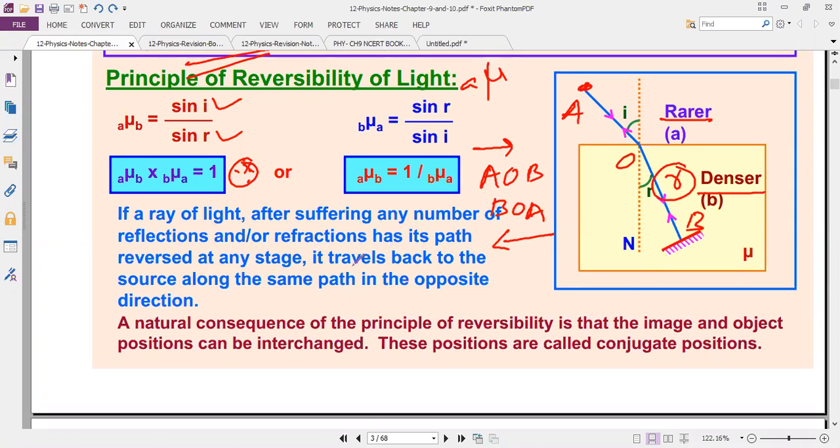This is very important. Reversed at any stage, it travels back to the source along the same path in the opposite direction. It is called the principle of reversibility of light.